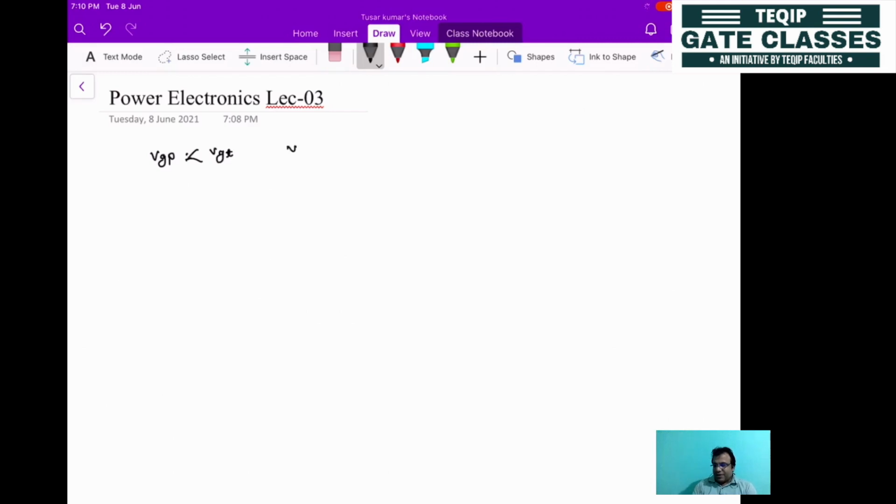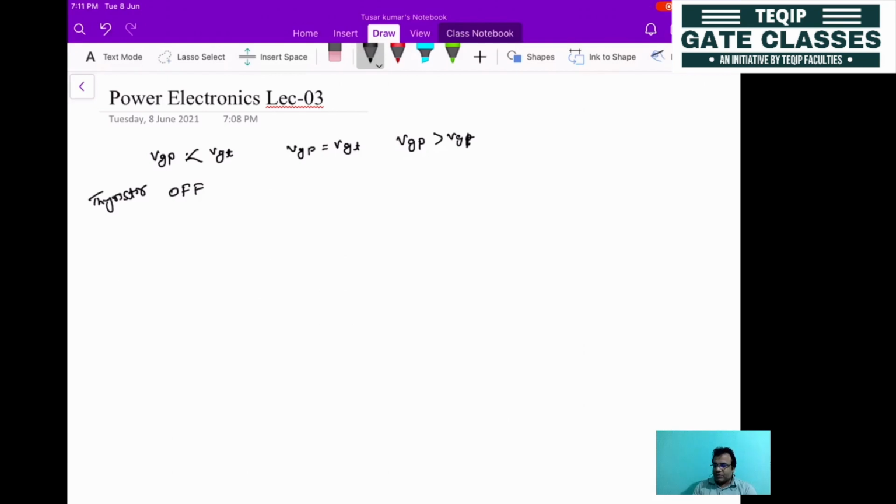The second case was when exactly VGP equals VGT, and the third case was when VGP is greater than VGT. So you came to know that whenever VGP is less than VGT, the thyristor was off, because it could not reach the threshold value. The gate current is not sufficient to make the current flow through the device to reach the latching current level. That's why it becomes off.